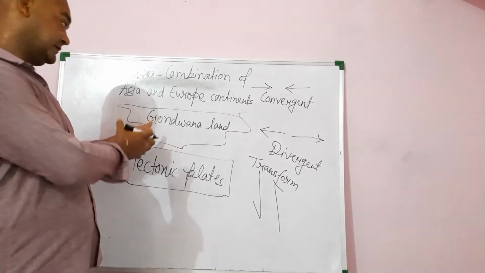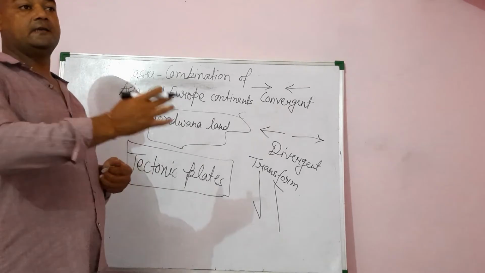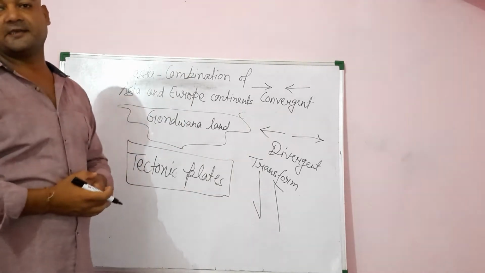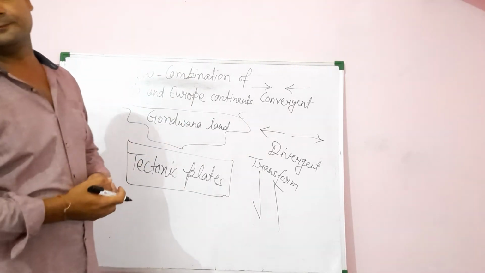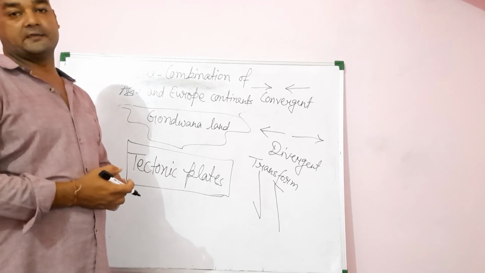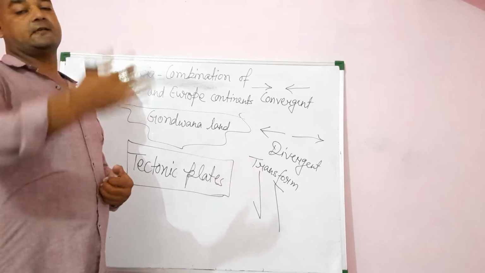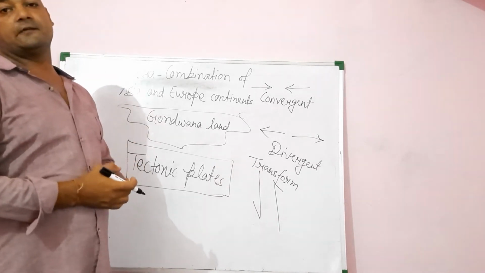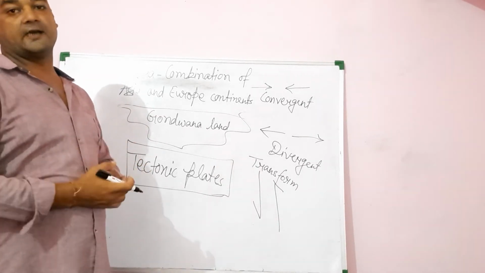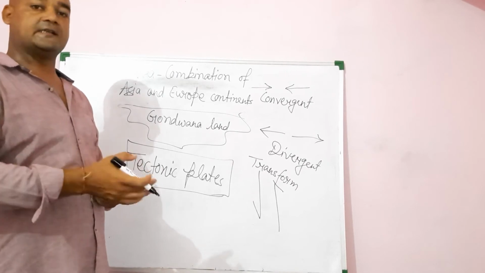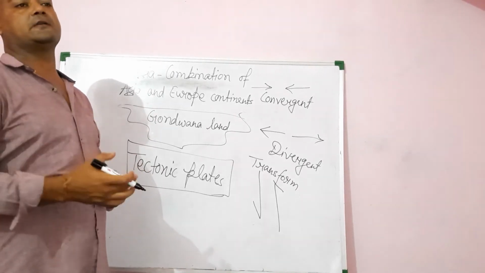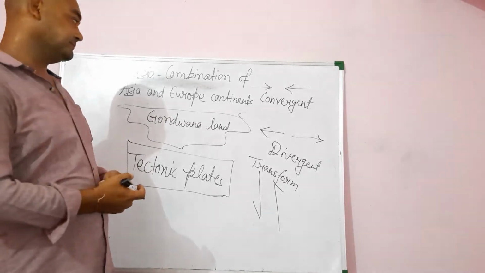When this part moved toward the Eurasia, the Himalaya came into existence, and the Himalayas are an example of young fold mountains. In the Himalaya, the highest ranges of the world are found, and the highest, Mount Everest, is also located in the upper region of the Himalayas.